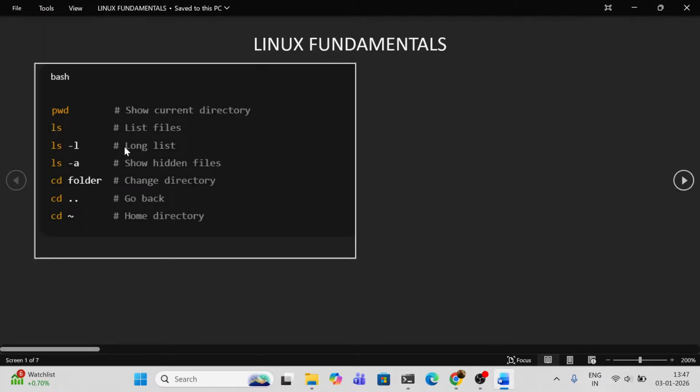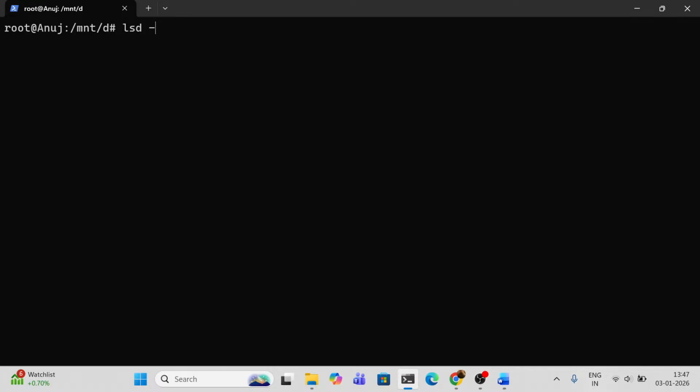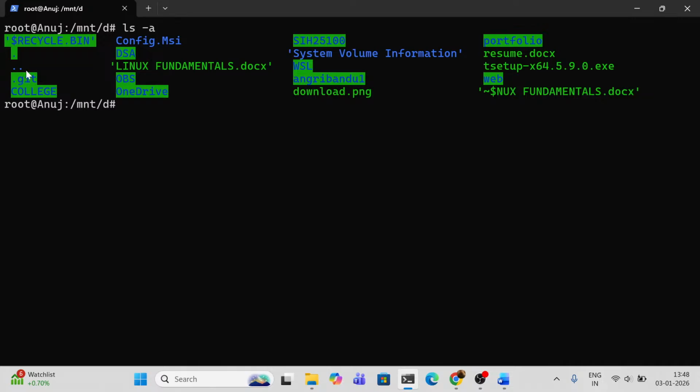Next command is ls -a. What does it exactly mean? It will show all the hidden files in your D drive, in your folder. Here you can see this .git, this recycle.bin, this config.msi. These are those folders which you cannot see easily.